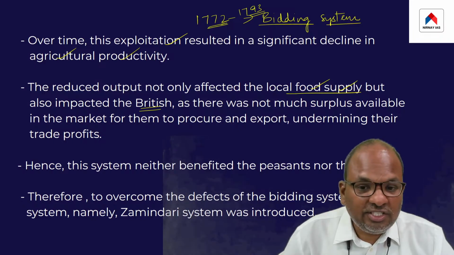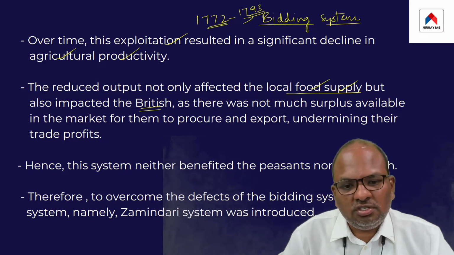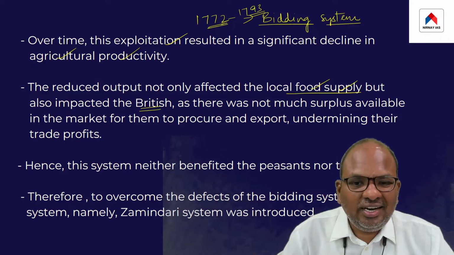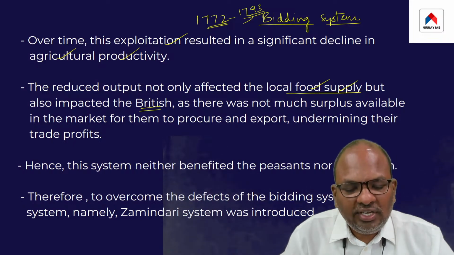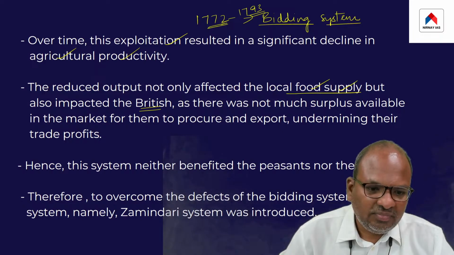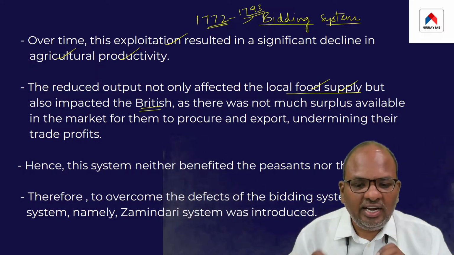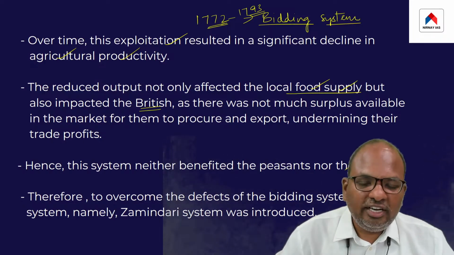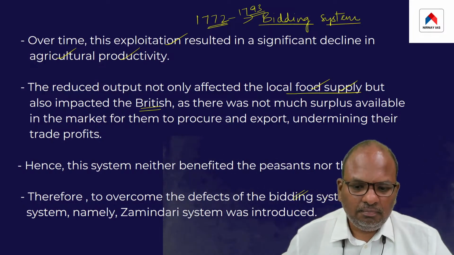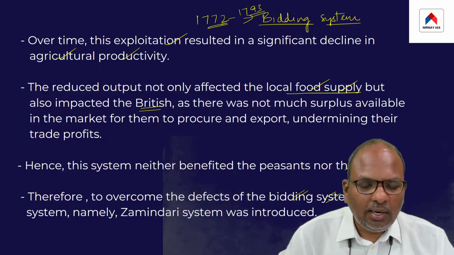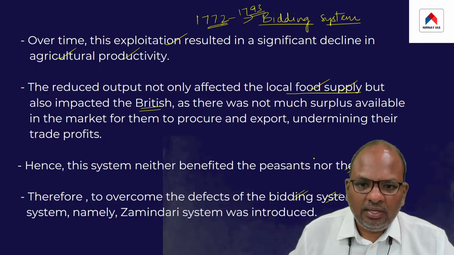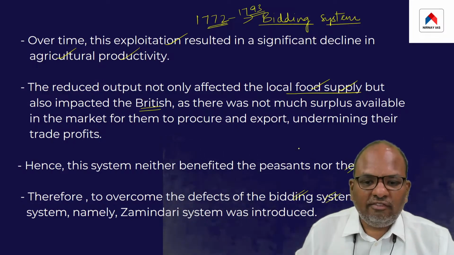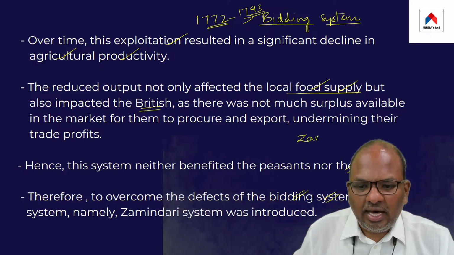Of course, this system was also greatly disadvantageous to the actual cultivators of the land. So there were many defects in this particular system. Therefore, to overcome the defects of the bidding system, the British introduced a new land revenue system known as the Zamindari system.